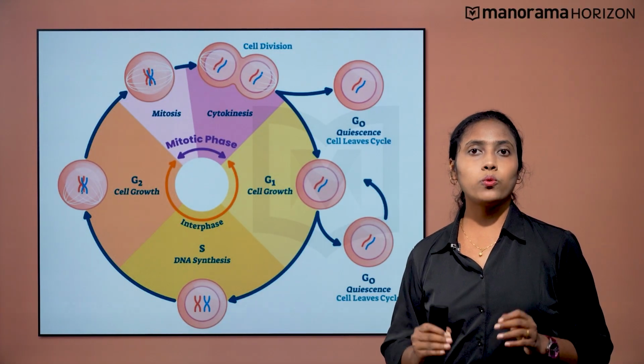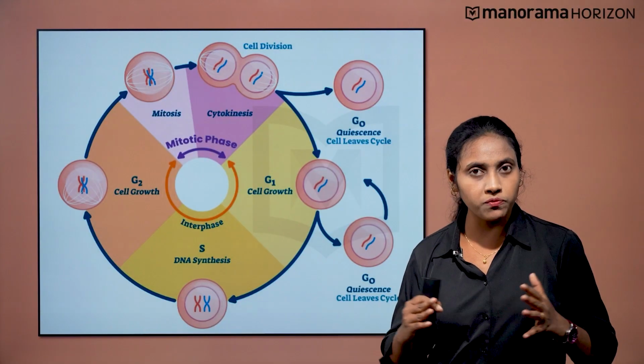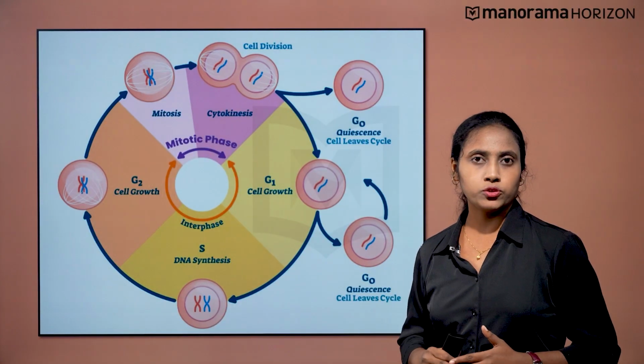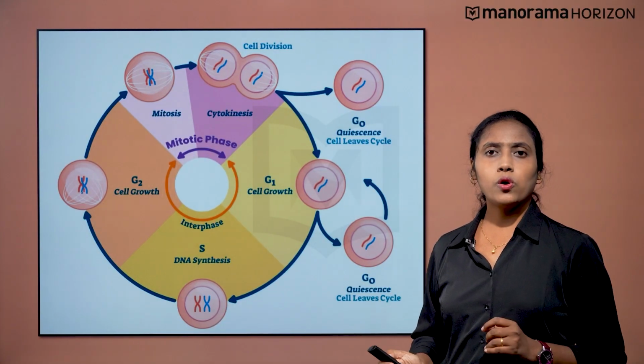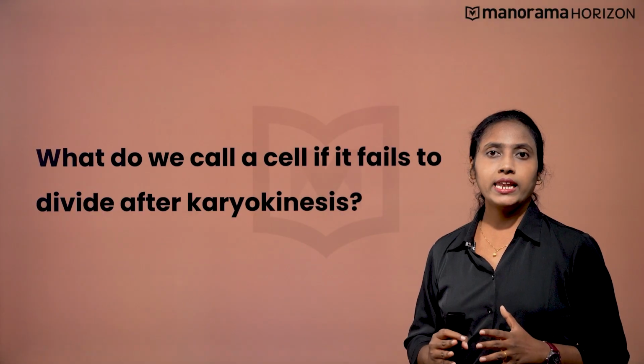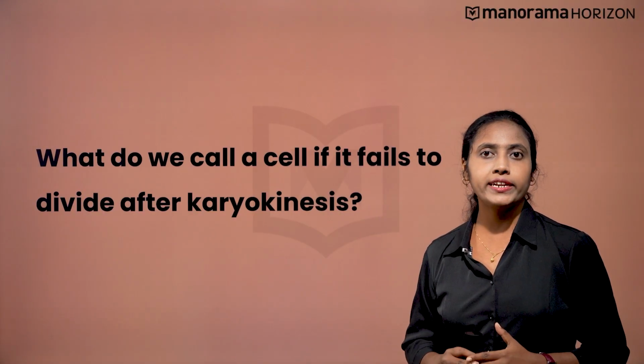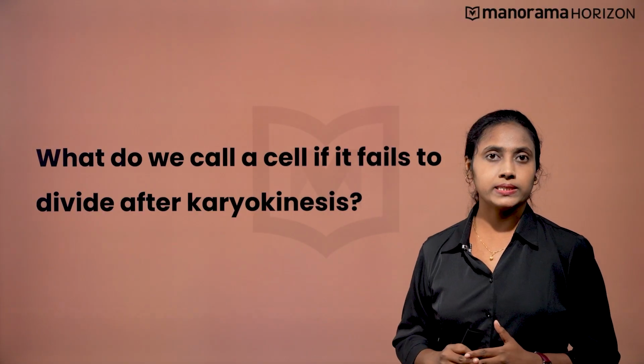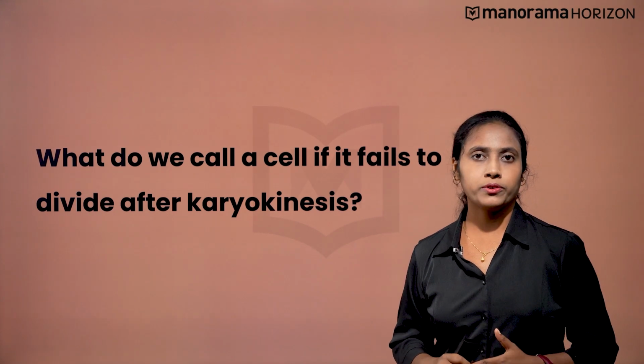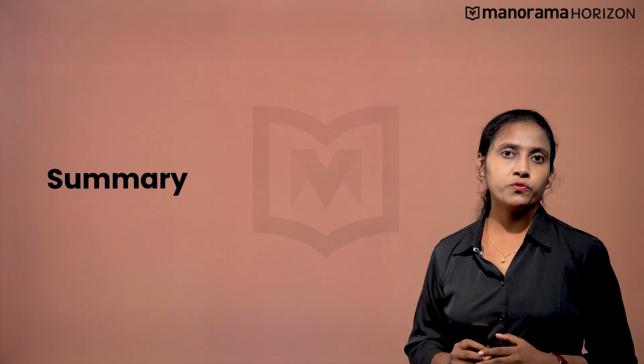You have seen that once the nucleus of the cell is divided, it undergoes cytokinesis. So what do we call a cell if it fails to divide after karyokinesis? Try to find out. Let's now summarize what we have learned.